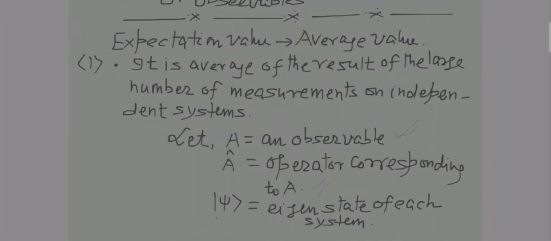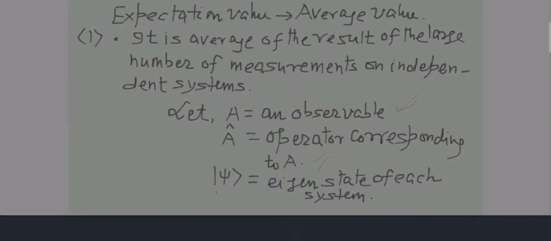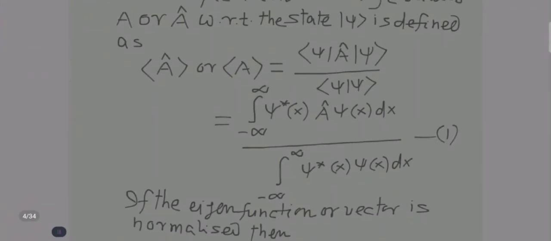This observable can be anything. It can be a position observable, it can be a momentum observable. Like in classical mechanics you see various observables like position and momentum, all those are also there in quantum mechanics. So this is the thing, and let's move on to our next slide.